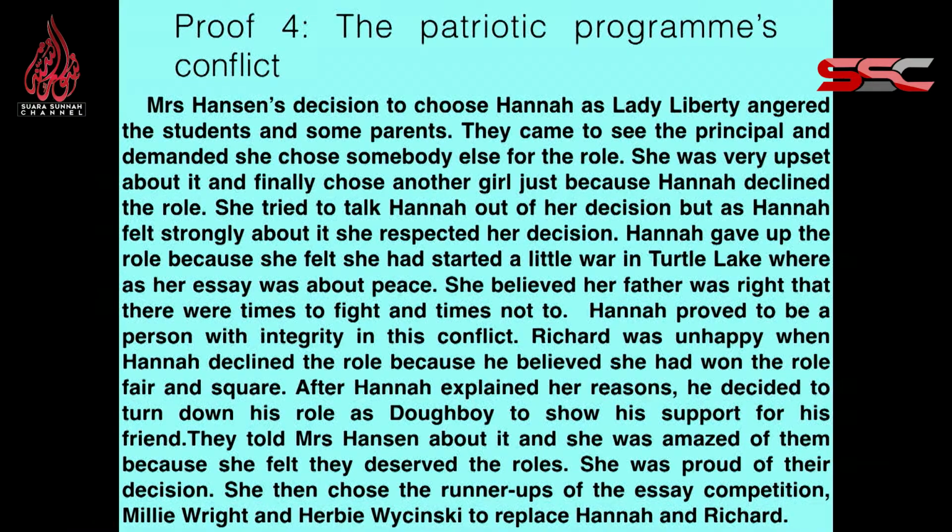Hannah proved to be a person with integrity in this conflict. Richard was unhappy when Hannah declined the role because he believed she had won the role fair and square. After Hannah explained her reasons, he decided to turn down his role as doughboy to show his support for his friend. They told Mrs. Hanson about it, and she was amazed by them because she felt they deserved the roles. She was proud of their decision. She then chose the runners-up of the essay competition, Millie Wright and Herbie Wojcinski, to replace Hannah and Richard.